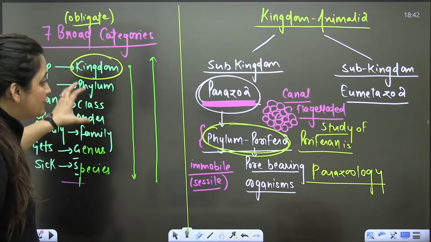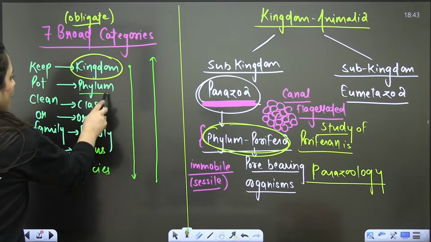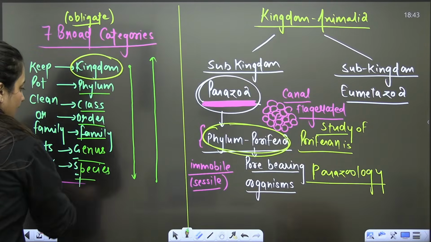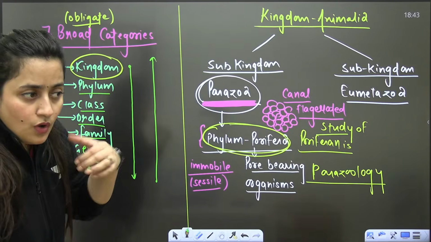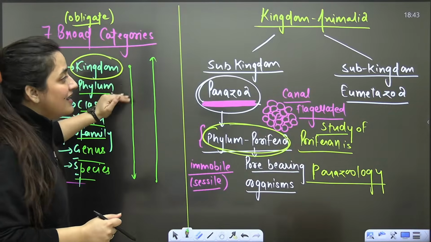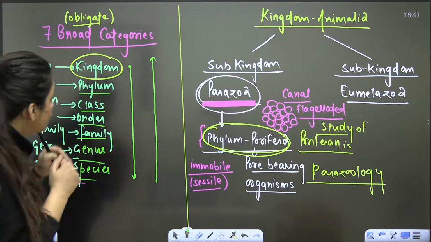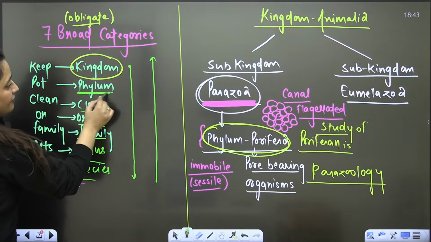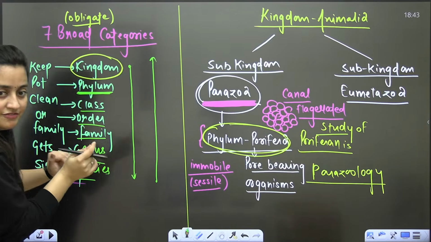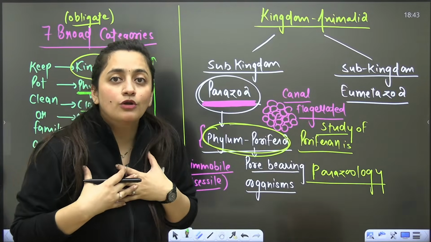So what am I trying to say here? We all are kept in this kingdom on the basis of certain general characters. When we study the organisms under different phylums, on the basis of certain characters we say we belong to phylum Chordata.